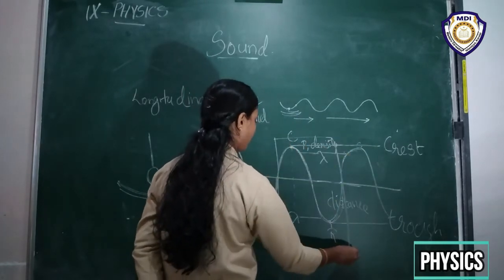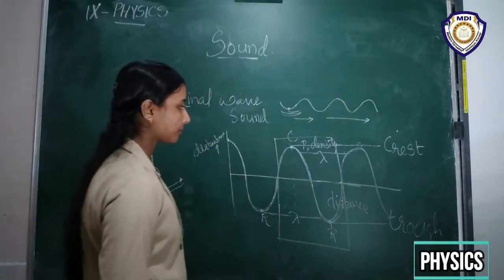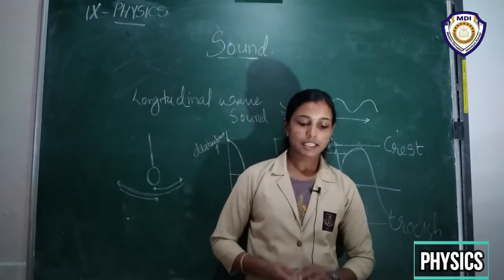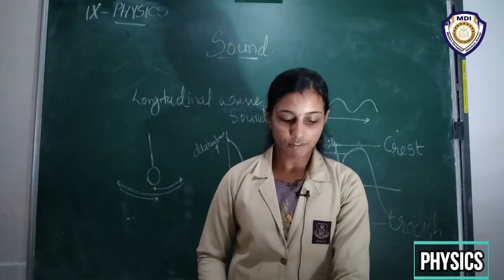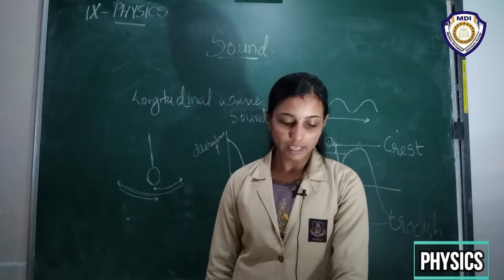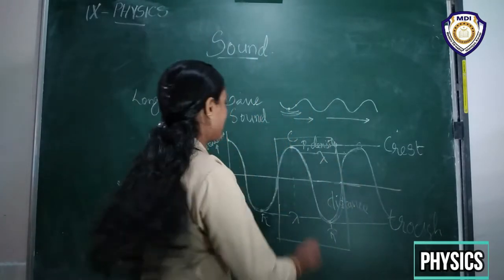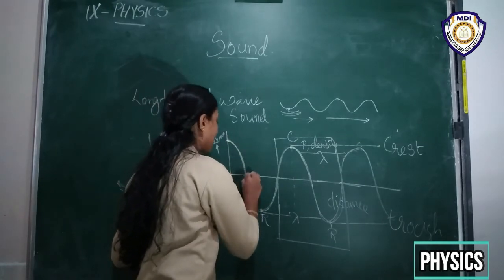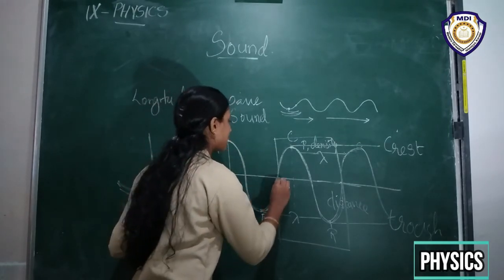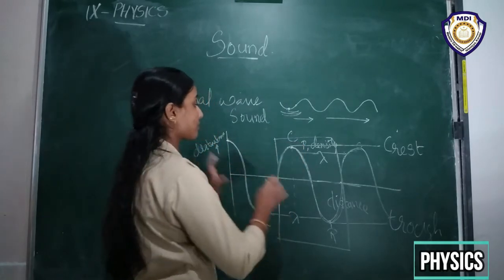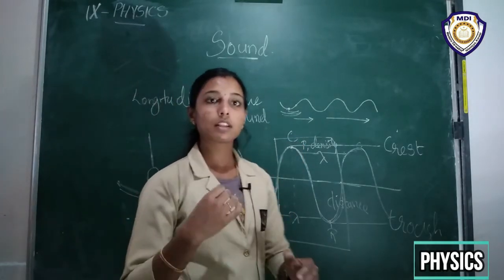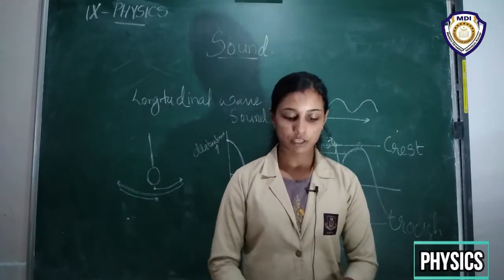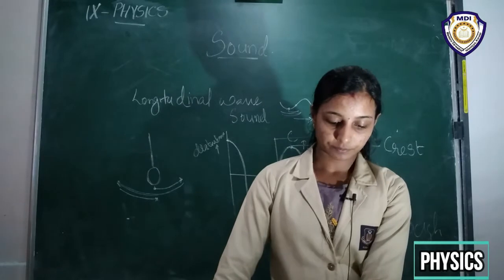So this is also one vibration. One vibration means the change in density from a maximum value to the minimum value, then again to the maximum value. So this is one vibration, right? The vibrations per unit time are known as frequency.